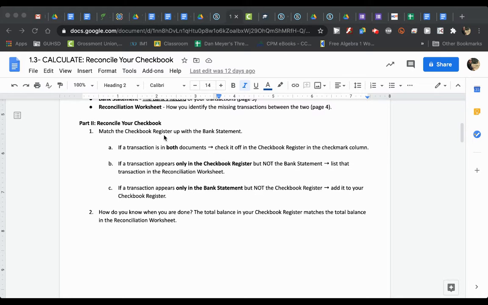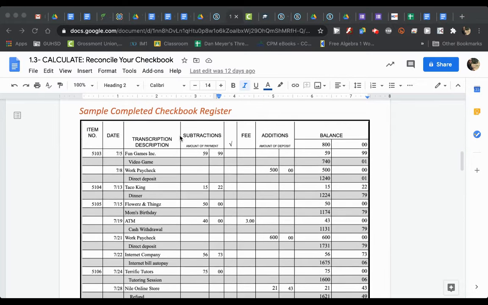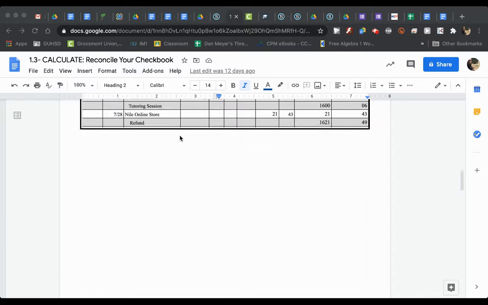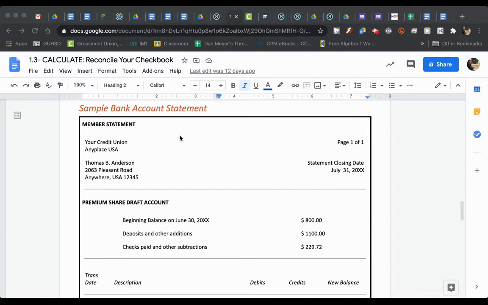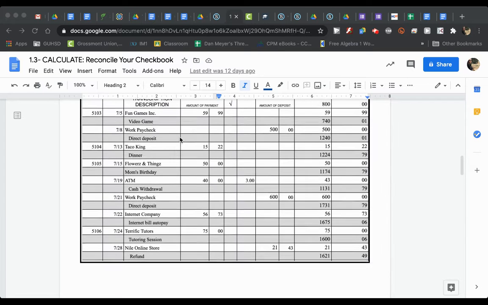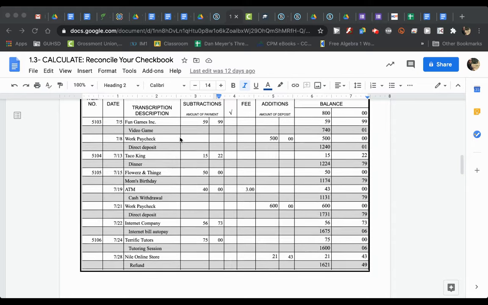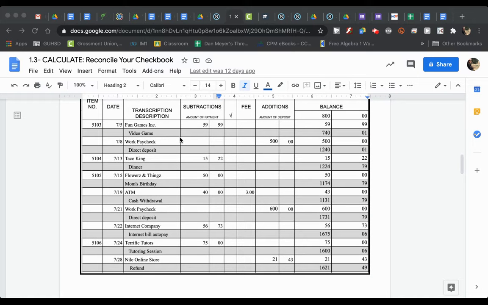So match the checkbook up with the bank statement. This is the sample checkbook register, and this right here is the actual bank statement. We're trying to compare to figure out if there's anything missing between them. So at the end of the day, they should have the exact same balance. We're going to go through and look at the different fees.